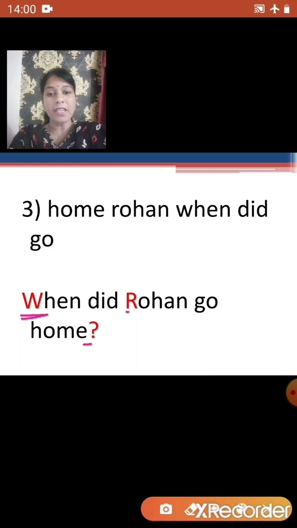And here you can see Rohan, R is capital for Rohan. Why? Because Rohan is a proper noun. It is a special name given to a person. So here R is written in capital letter.